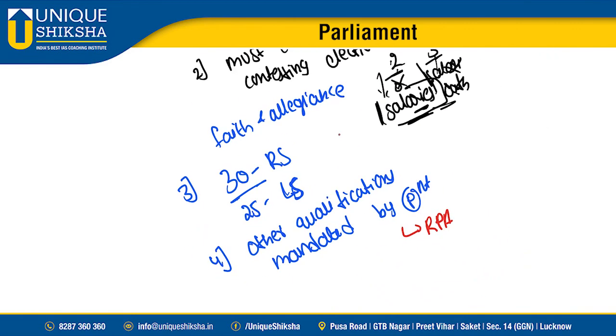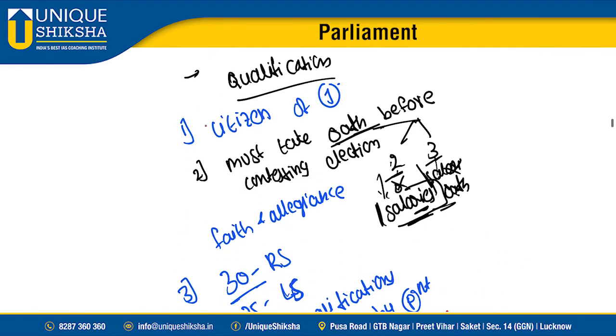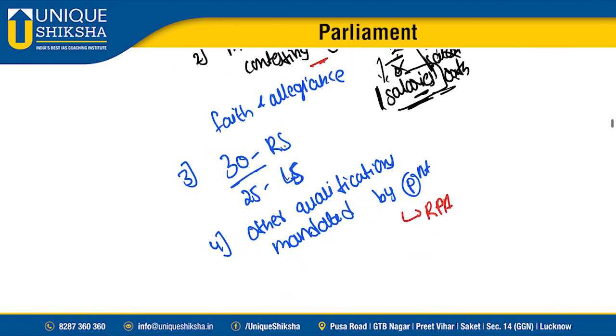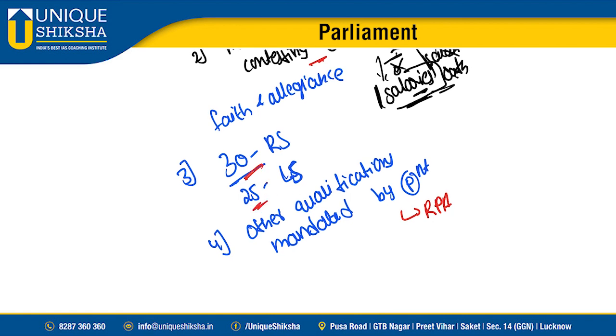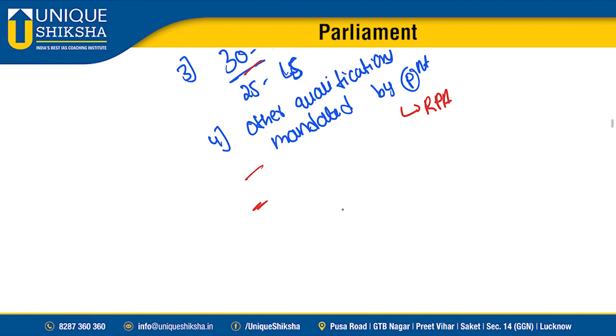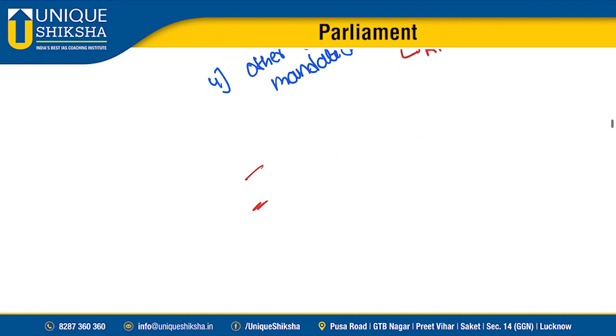What are the basic qualifications mentioned in our constitution, sir? First, the MP should be a citizen of India and must take an oath before contesting the election. Next, if contesting for Rajya Sabha, he should be a minimum of 30 years of age, and if contesting for Lok Sabha, a minimum of 25 years. And other qualifications as mandated by parliament. Now, what are the grounds of disqualification?